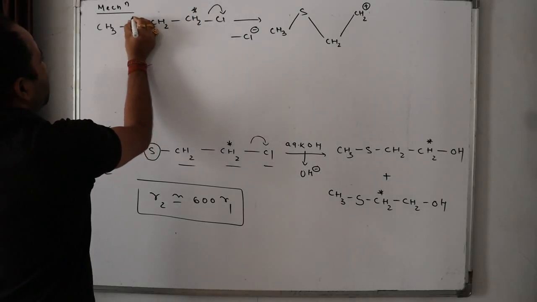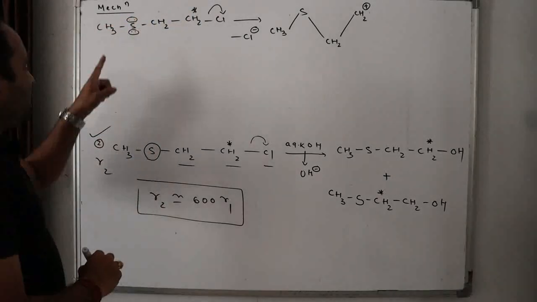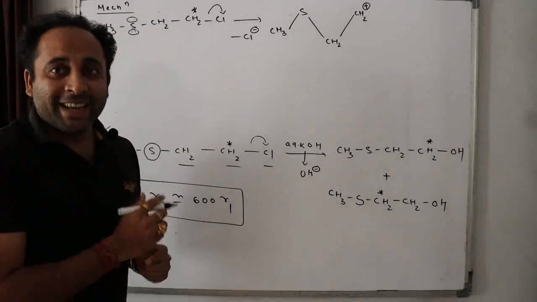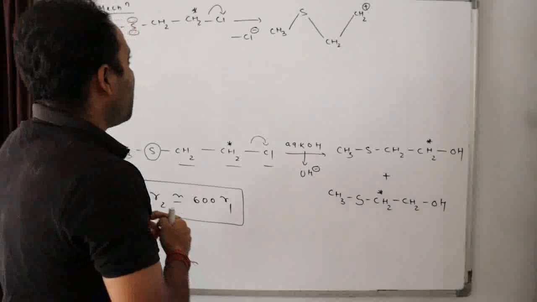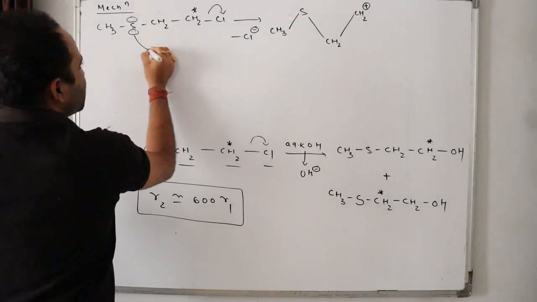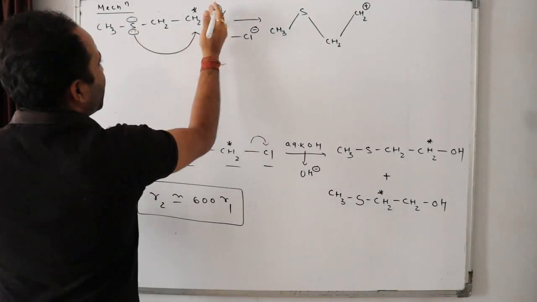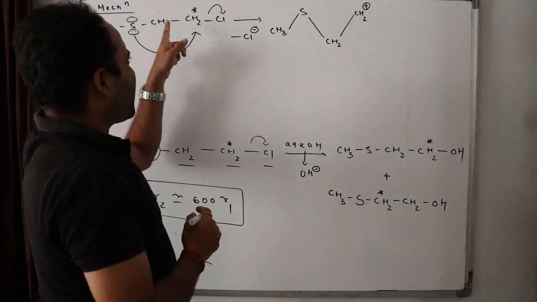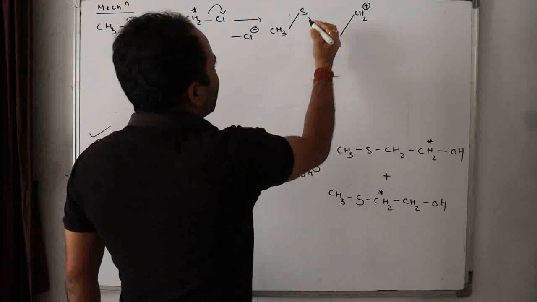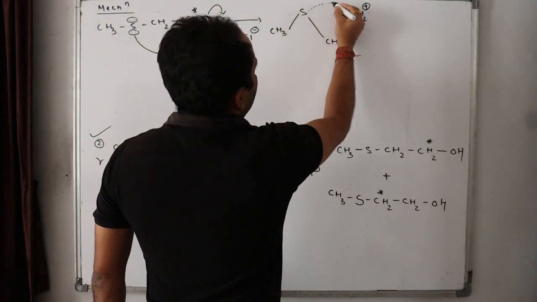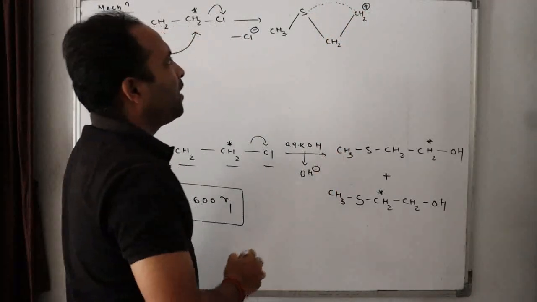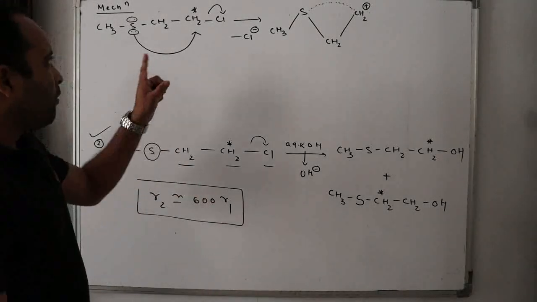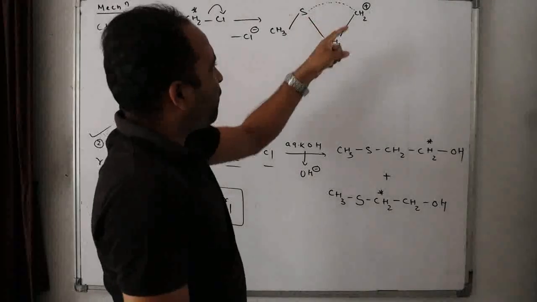some non-bonded lone pairs, isn't it? Non-bonded lone pairs. What will happen? These lone pairs will attack this carbon and this chlorine is left. When these lone pairs are attacking this carbon, there is a bond between this sulfur and the carbon, isn't it? So what happens when this bond is formed?